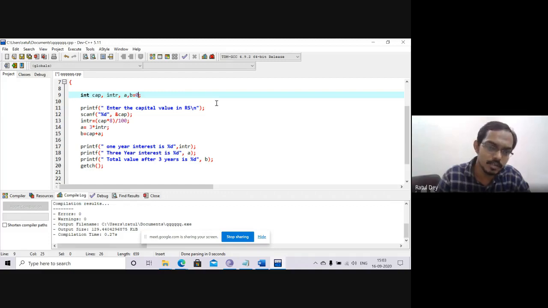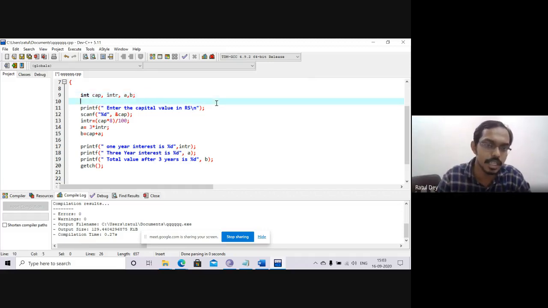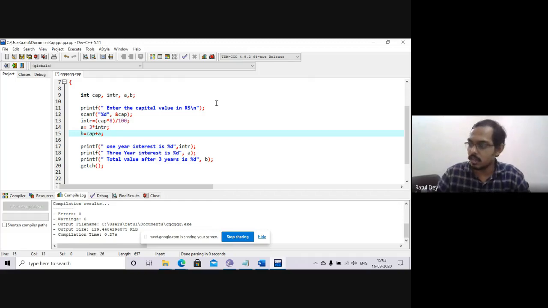Okay. But here you are not going for the complicated one. So this is the easy way. You just declare one another variable and use this variable as an output. I think it is clear to all of you. Please try to run in your machine, all of you.